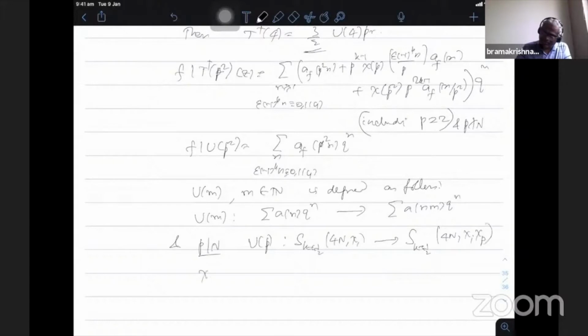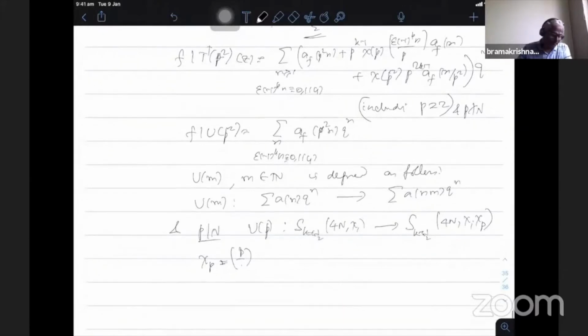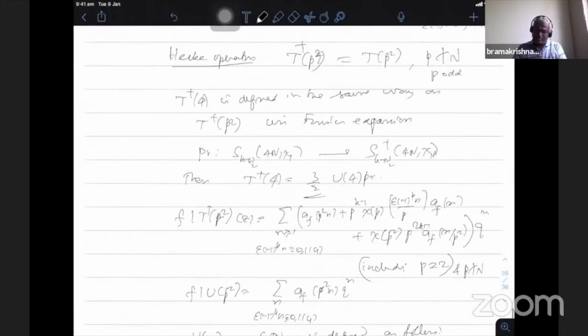Here chi p is the character p by dot. Note that this is again an even character. Therefore chi 1 is even and chi p is even. Though the level is the same, the character is changing, therefore it doesn't preserve the space. Now next, once you define the plus space in general,